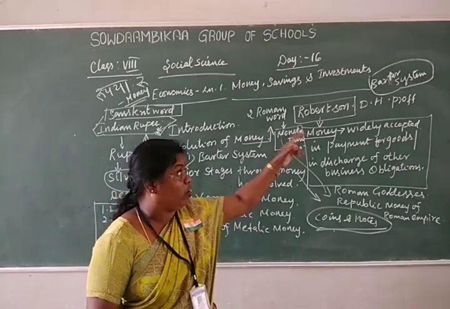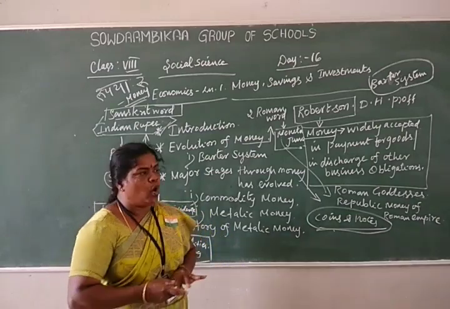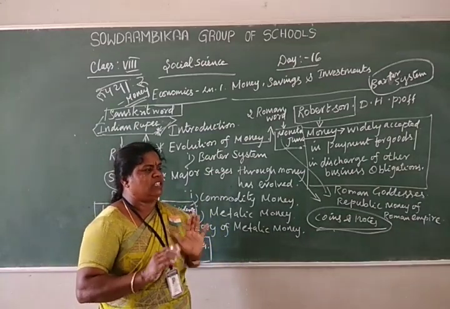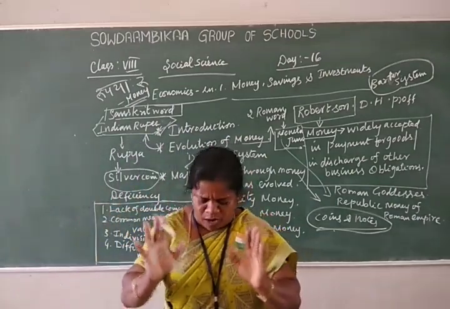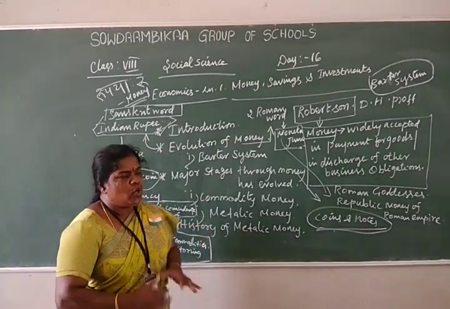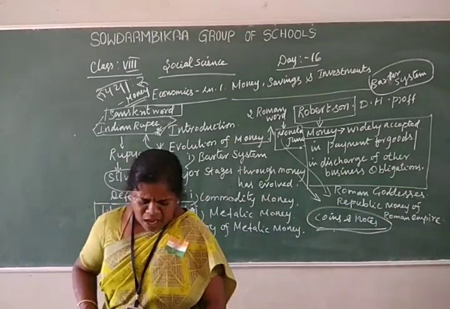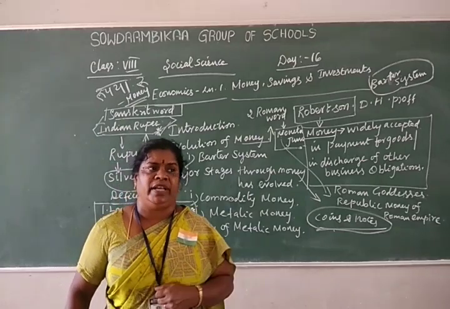Exchanging goods for goods is called the barter system. This system was used for many centuries in India. After a long period, money was invented.